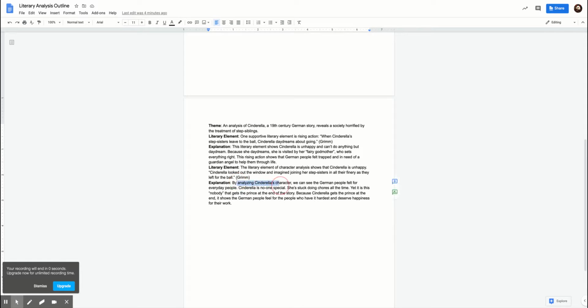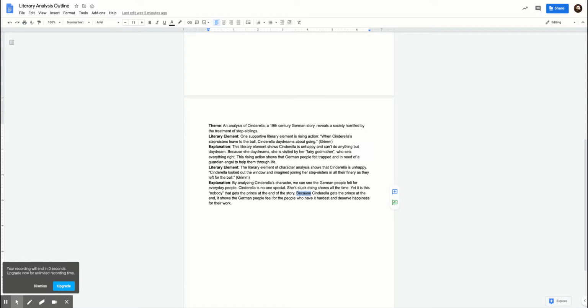By analyzing Cinderella's character, we see the German people feel for everyday people. Cinderella is no one special. She's stuck doing all the chores all the time. Yet, it is this nobody that gets the prince at the end of the story. Because Cinderella gets the prince at the end, it shows the German people feel for the people who have it hardest and deserve happiness for their work. All right? So please show that cause and effect. Please show why the things that happen are significant, are culturally significant.